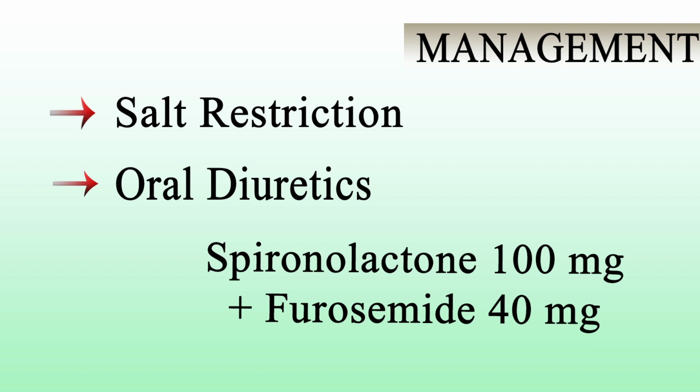The initial treatment of cirrhotic ascites is restriction of sodium intake. When sodium restriction alone is inadequate to control ascites, oral diuretics, typically the combination of spironolactone and furosemide, are used. Spironolactone is an aldosterone antagonist that inhibits sodium resorption in the distal convoluted tubule of the kidney. Furosemide is a loop diuretic that is generally combined with spironolactone in the ratio of 40:100.